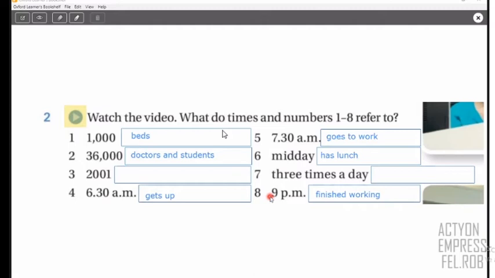And this time you are going to check if this is correct or not. And also pay attention specifically to number 3, because you never told me. So number 3, what happens in this year, 2001? And number 7, what is it that the doctor does 3 times a day? Okay, so let's watch again so we can see, right? Just a moment. Okay, let's see.